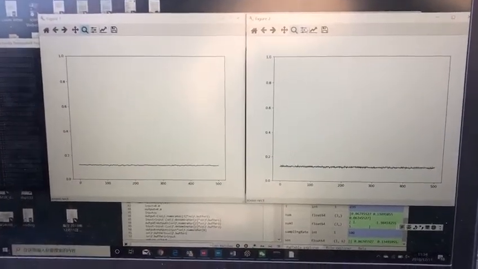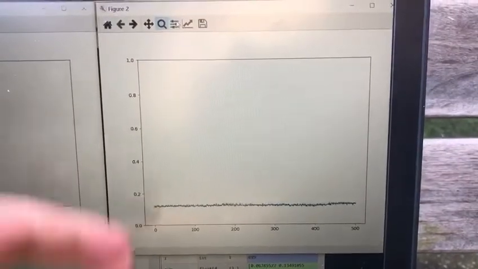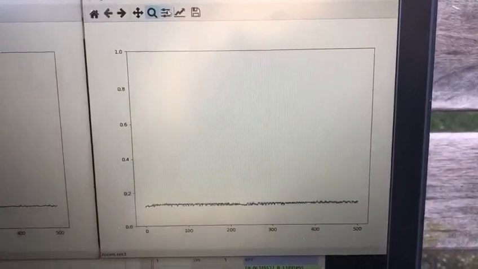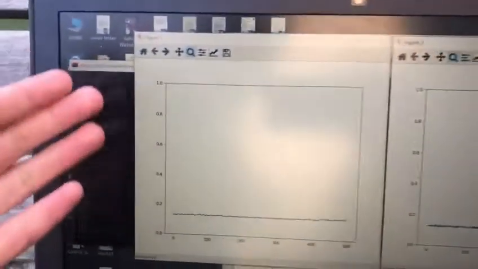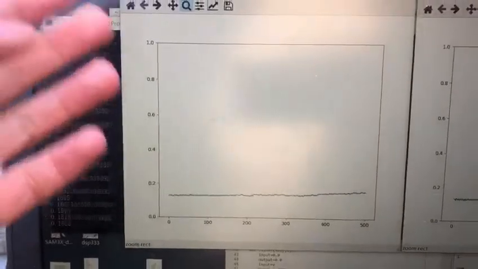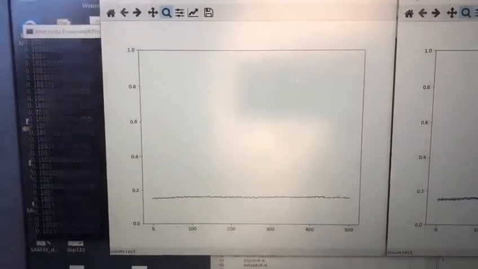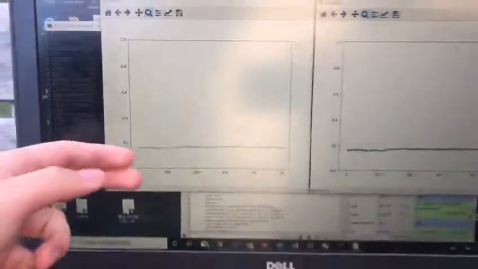And the right-hand one is the original signal. And we can see without any filter, the signal has a lot of high frequency noise. And the left-hand one is the result filtered by the IIR filter function. And we can see the signal is clearer than the original one.